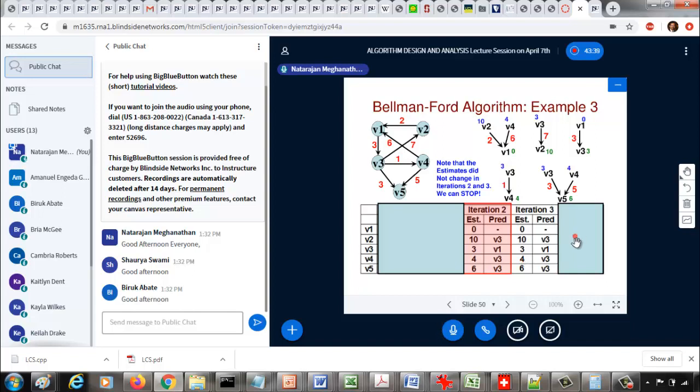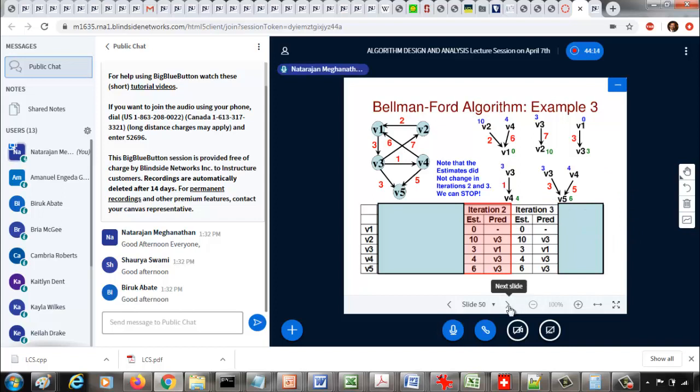So if you want to run the fourth iteration, we are going to write the same estimated path weights for the vertices, and then try to see if we can reduce the path weight further. You're not going to be able to do that, because you're still going to say the minimum of 10 plus 2 and 4 plus 6 is 10, and we stay with 0 that we know. The minimum of 3 plus 7 is 10, same as 10. 0 plus 3 is 3. 3 plus 3 is 6, 4 plus 5 is 9, the minimum is 6, so we stay with 6. So we are not going to be able to reduce the estimated path weight further.